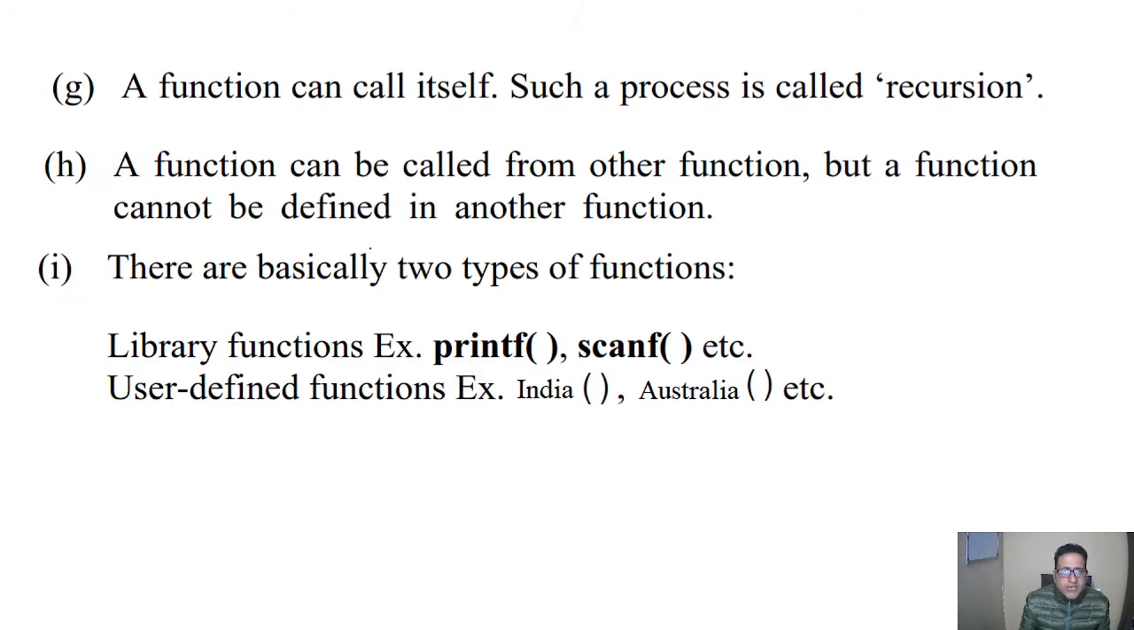The thing is, a function can be called from another function, but a function cannot be defined in another function. The next point is, there are basically two types of functions. The first one is the library functions, like printf is also a function, scanf is also a function. So these are the library functions.